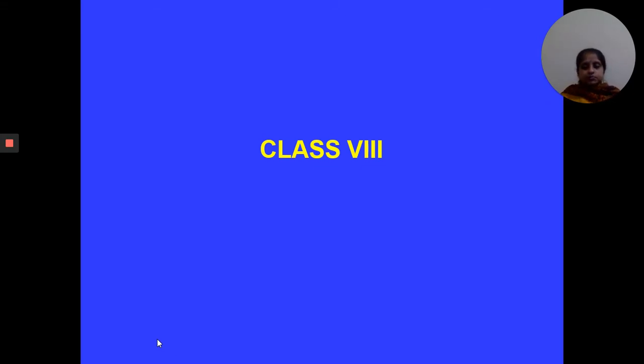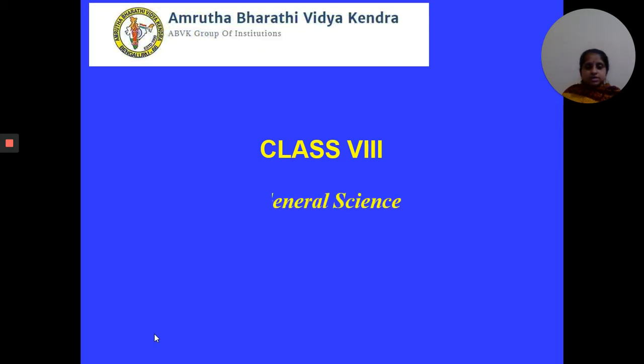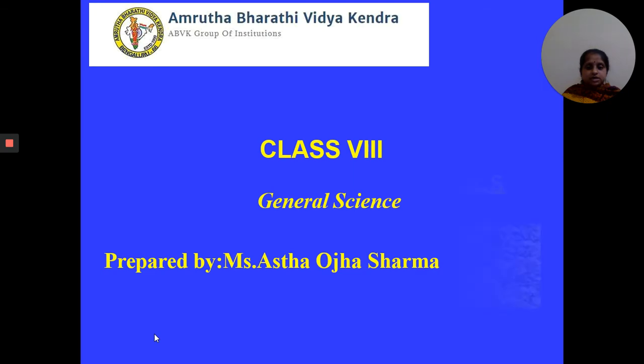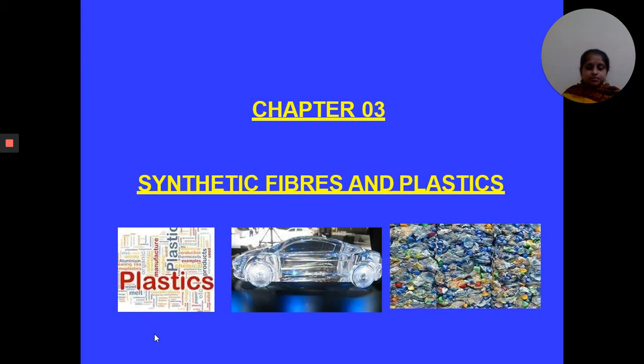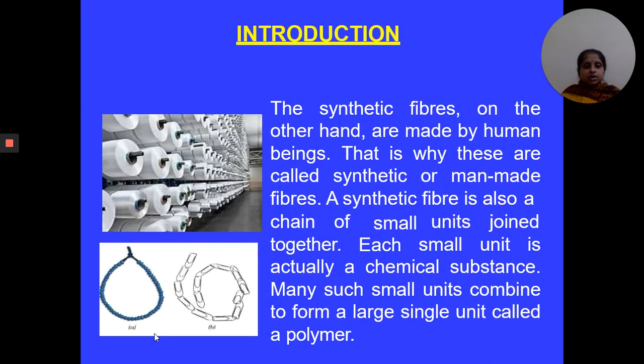Hello children, today we are going to discuss chapter 3 of science, that is synthetic fibers and plastics. What are these synthetic fibers? These synthetic fibers are made by human beings. That's why these are known as synthetic or man-made fibers.